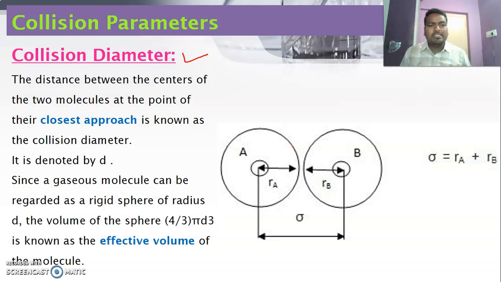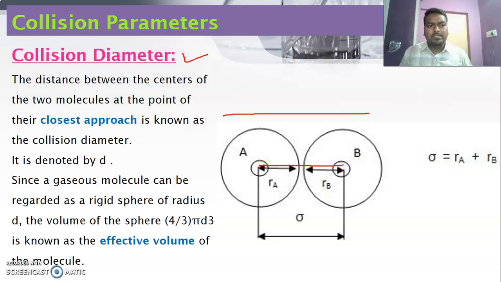So the distance between the centers of the nuclei at the closest point is called the collision diameter. If you imagine two atoms, this is the closest approach possible between them. When these two atoms come near, this is the center of atom A and this is the center of atom B. The distance between the centers of atom A and B at closest approach during collision is known as the collision diameter.